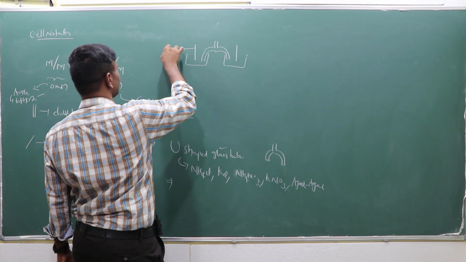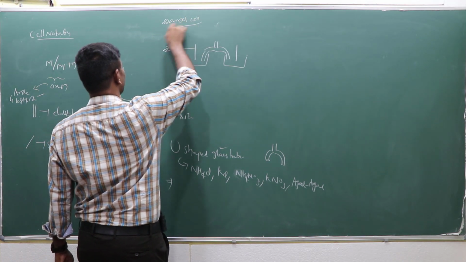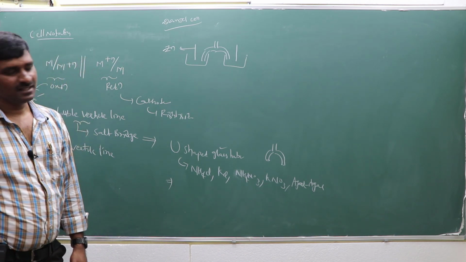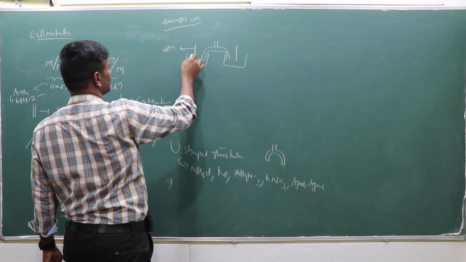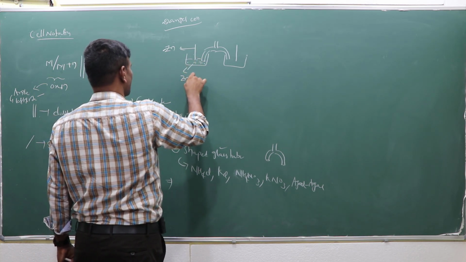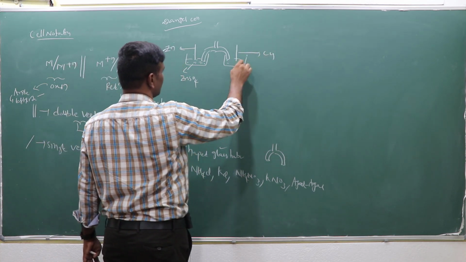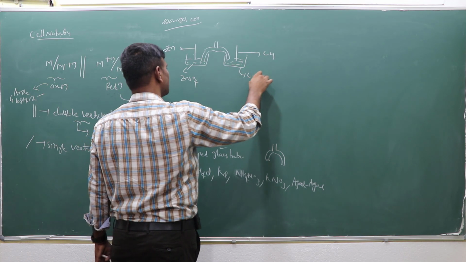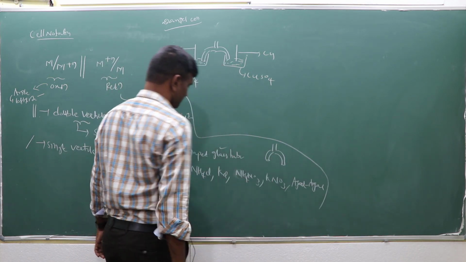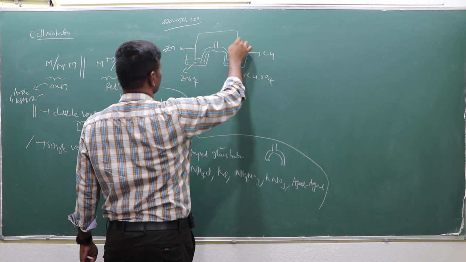Suppose we consider the Daniell cell, which is an example of a galvanic or electrochemical cell. In the Daniell cell, a zinc electrode is dipped in zinc sulfate solution, and a copper rod is dipped in copper sulfate solution. These two electrodes are connected through a potentiometer.